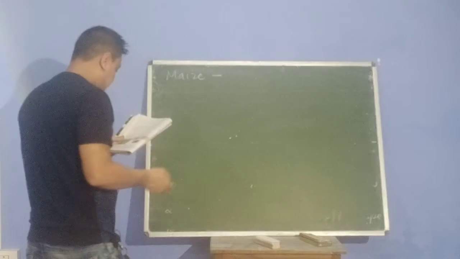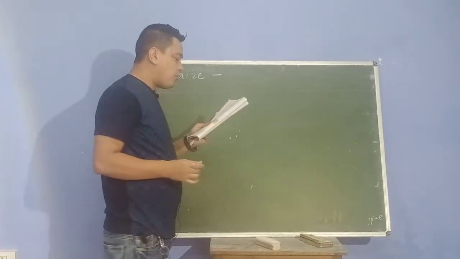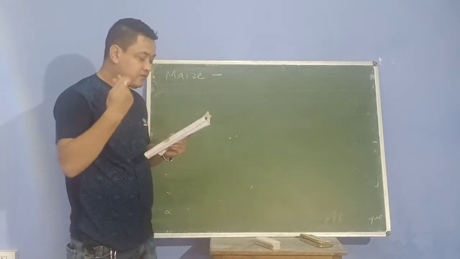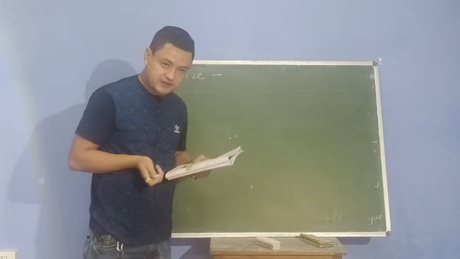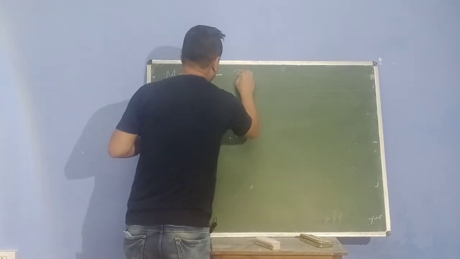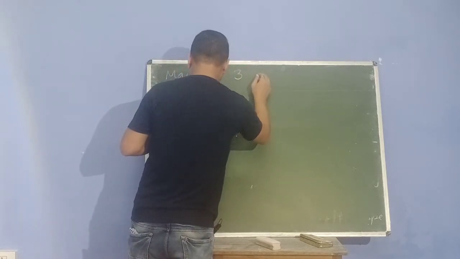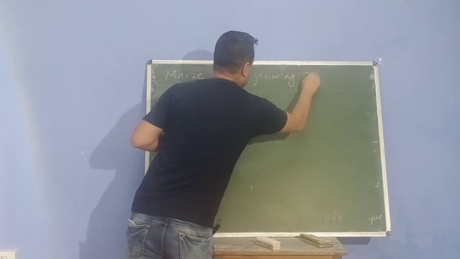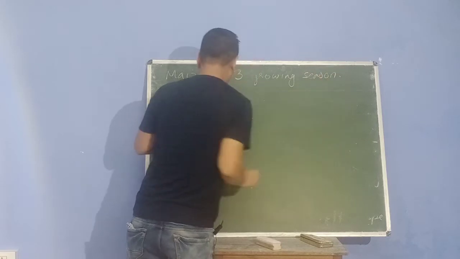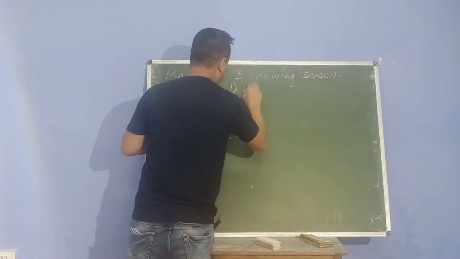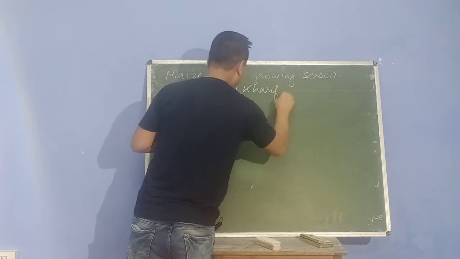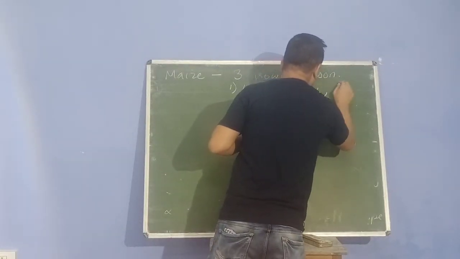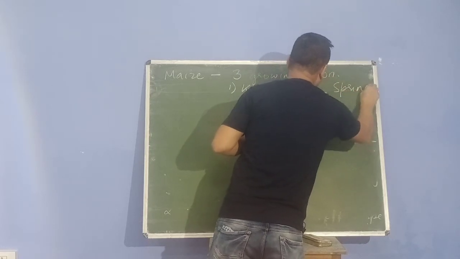Now let's go to maize. Maize has a wide variety of uses. Now it is grown in 3 seasons. In your book it is not written, but it is grown mainly in 3 growing seasons. The first one is Kharif, as a Kharif crop, as a Rabi crop, and also it is grown in spring. Now spring, I told you what spring is.